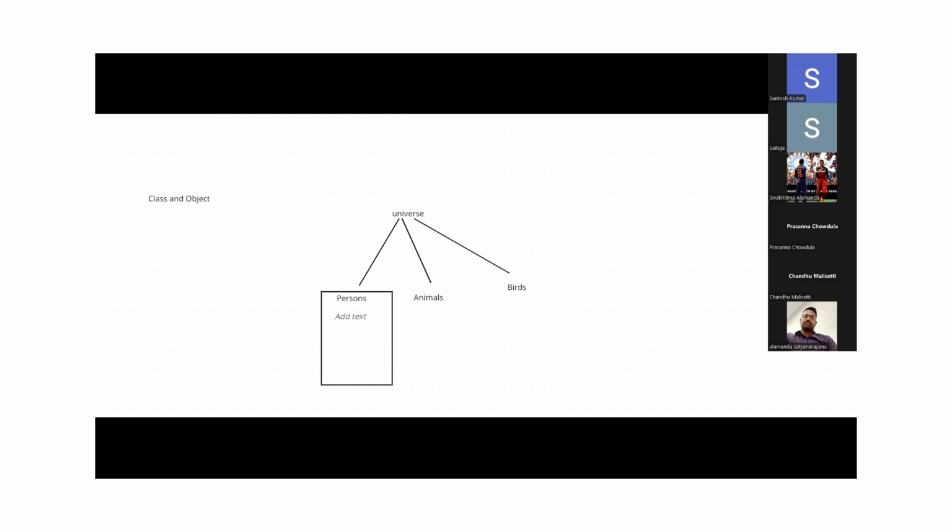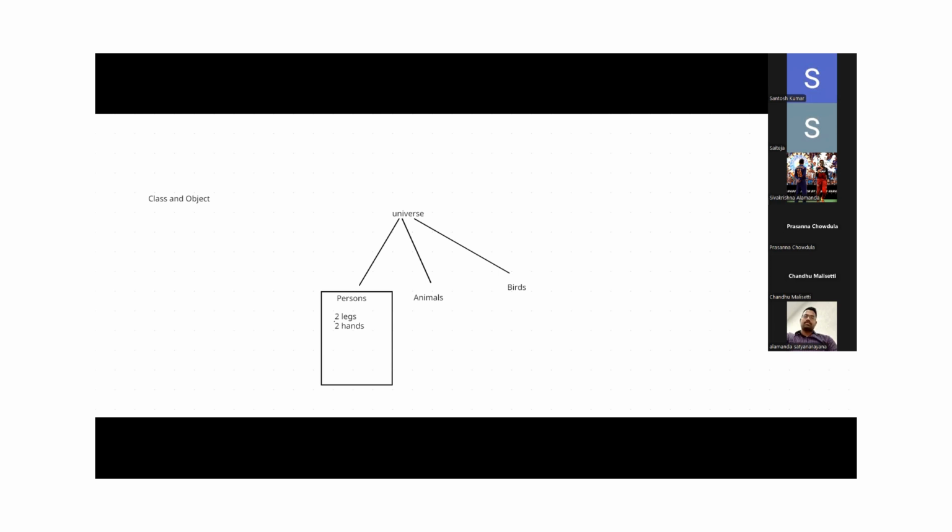Two legs, right? Next, two hands, and so on. These are called properties, guys. You can say one head, one mouth, one ear. Like that we have properties.